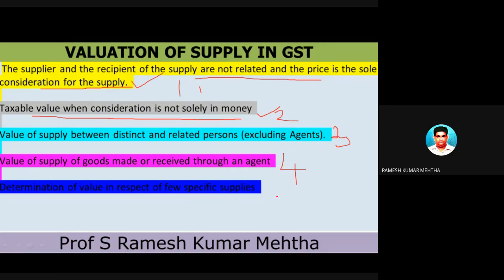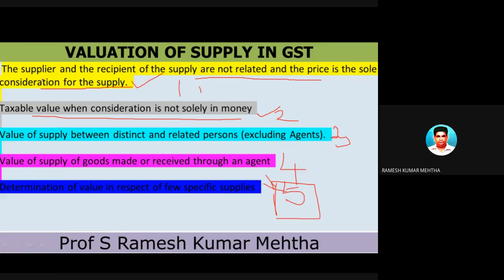Anything other than 1, 2, 3, 4 will fall under the category of five. So there are five distinct situations as far as valuation rules are concerned. So let's take one by one.